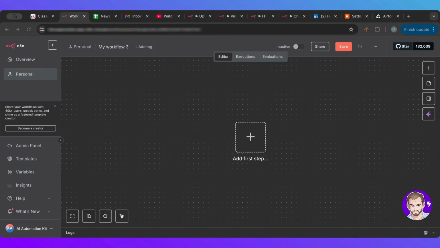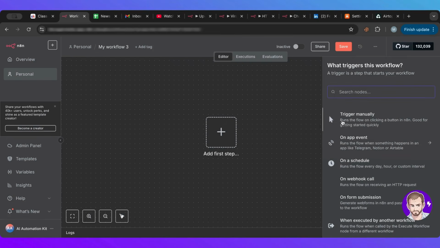Okay. So first of all, I'm now in a new workflow here in n8n. I have my first step, which is the trigger step. So the trigger step is the first step that starts the workflow. It could be an external trigger, like a webhook, something coming from a website, or it could be on a schedule, or it could be manual. So there's a lot of triggers, and here you can see a lot of ways to trigger it.